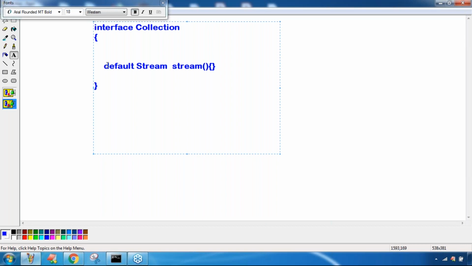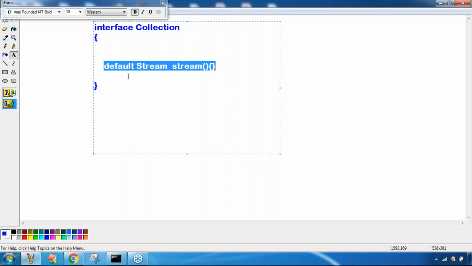Suppose this concept is not there and you are not allowed to add the stream method to the collection, then we could not have the beautiful streaming concept. That's why this concept plays a very important role at the API level. Now in any interface you can add new methods, no problem at all.